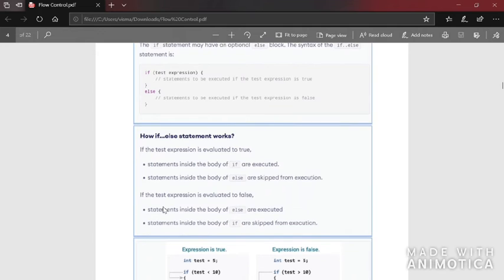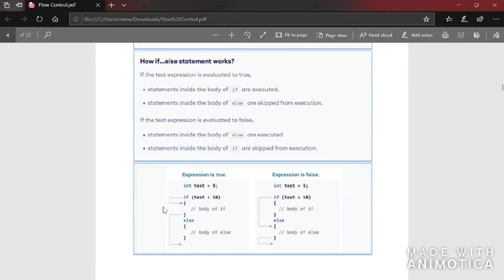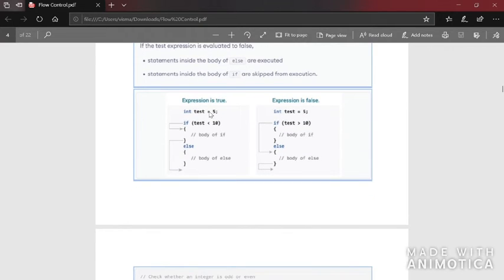So let's find it out. If the test expression is evaluated to true, the statements inside the body of if are executed, and the statements inside the body of else are skipped from execution. If the test expression is evaluated to false, the statements inside the body of else are executed, and the statements inside the body of if are skipped. So here there is an example. int test equal to 5, test less than 10, it is true because 5 less than 10 is true.